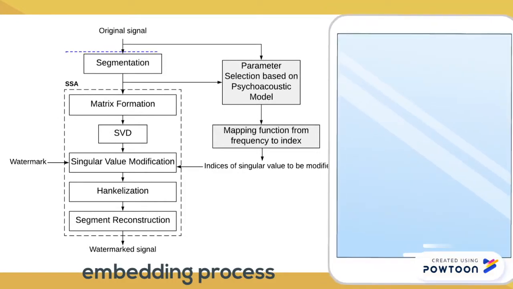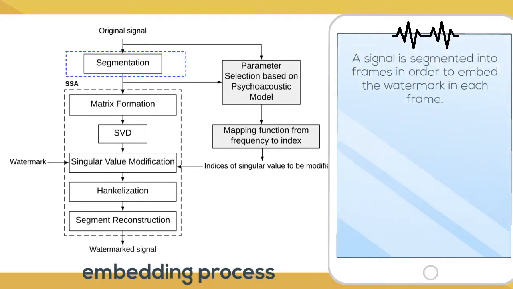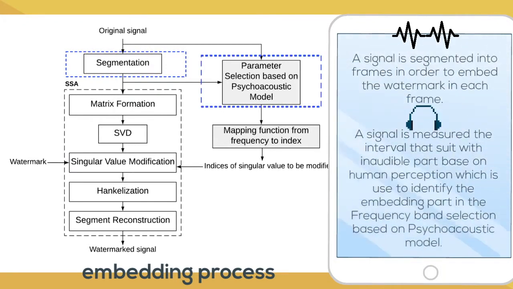First, segmentation. A signal is segmented into frames in order to embed the watermark in each frame. At the same time, the signal is measured for the interval that suits the inaudible part based on human perception, which is used to identify the embedding part in the frequency band selection based on the psychoacoustic model.